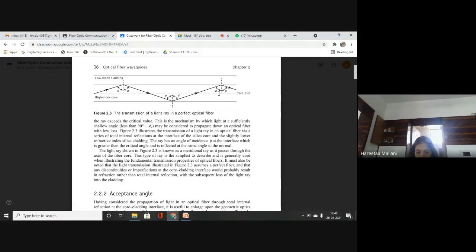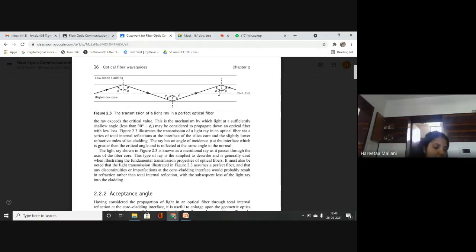Okay. So next heading you can write acceptance angle. In ray theory transmission, first we studied TIR, second we are studying acceptance angle.